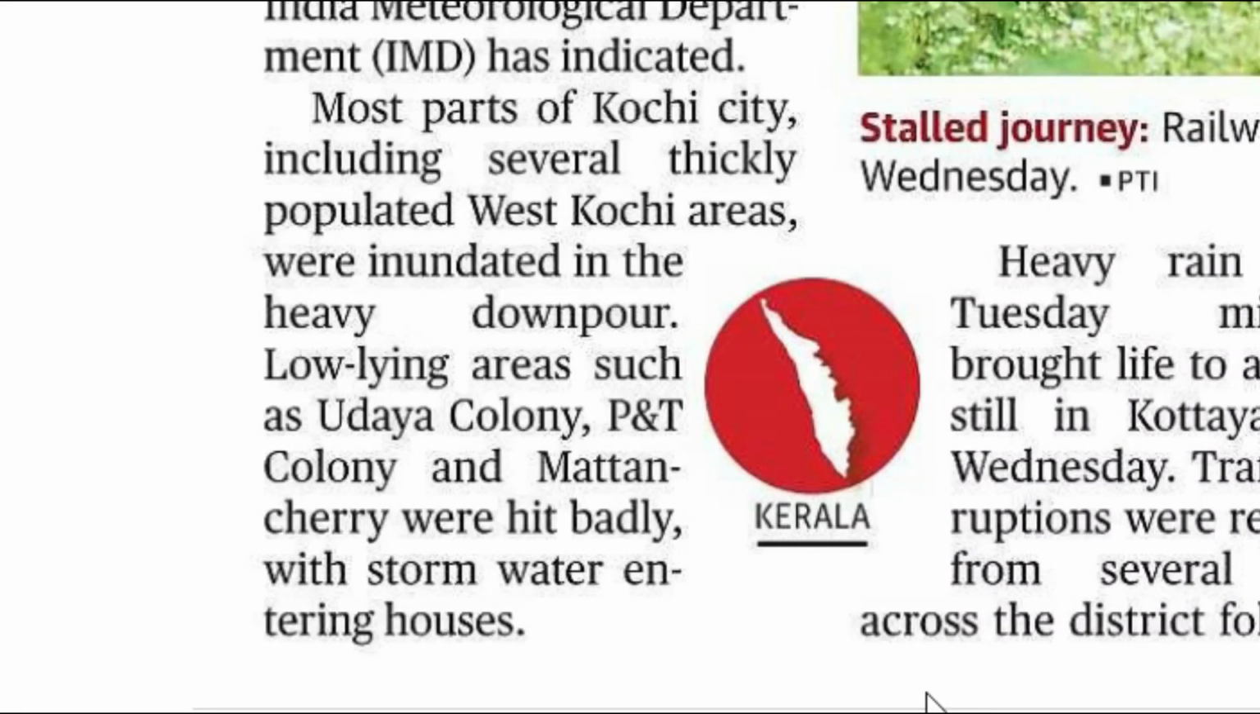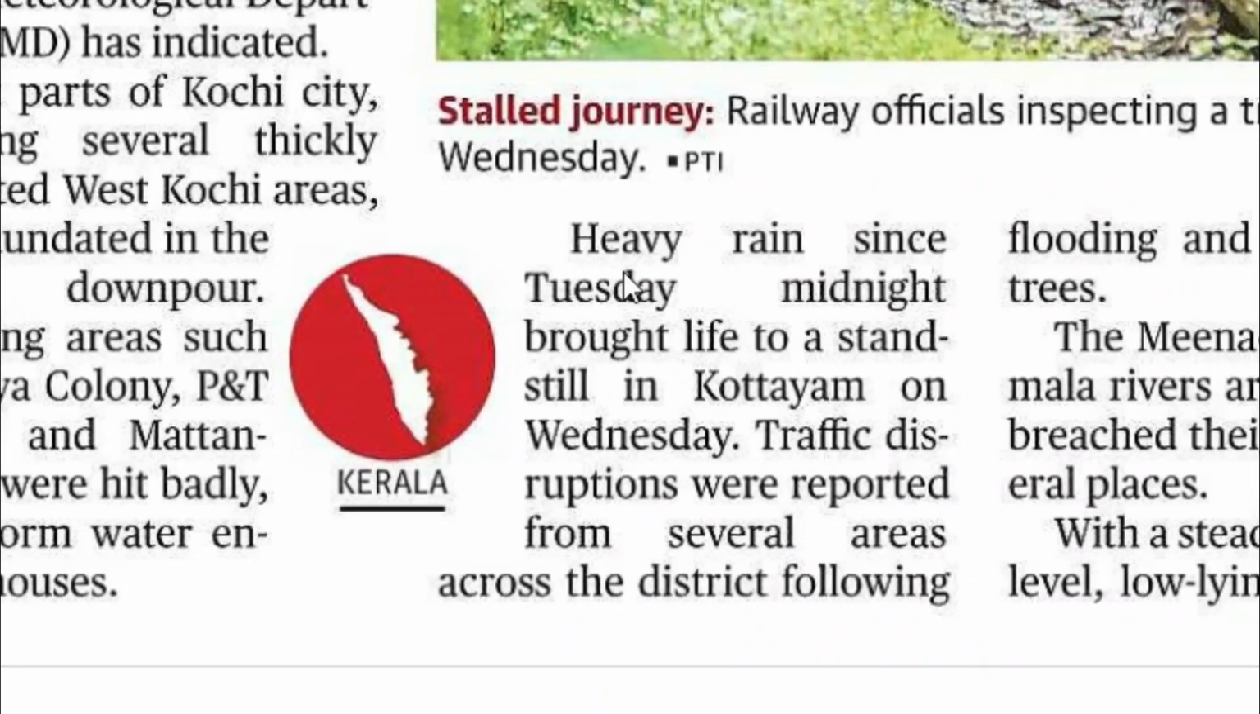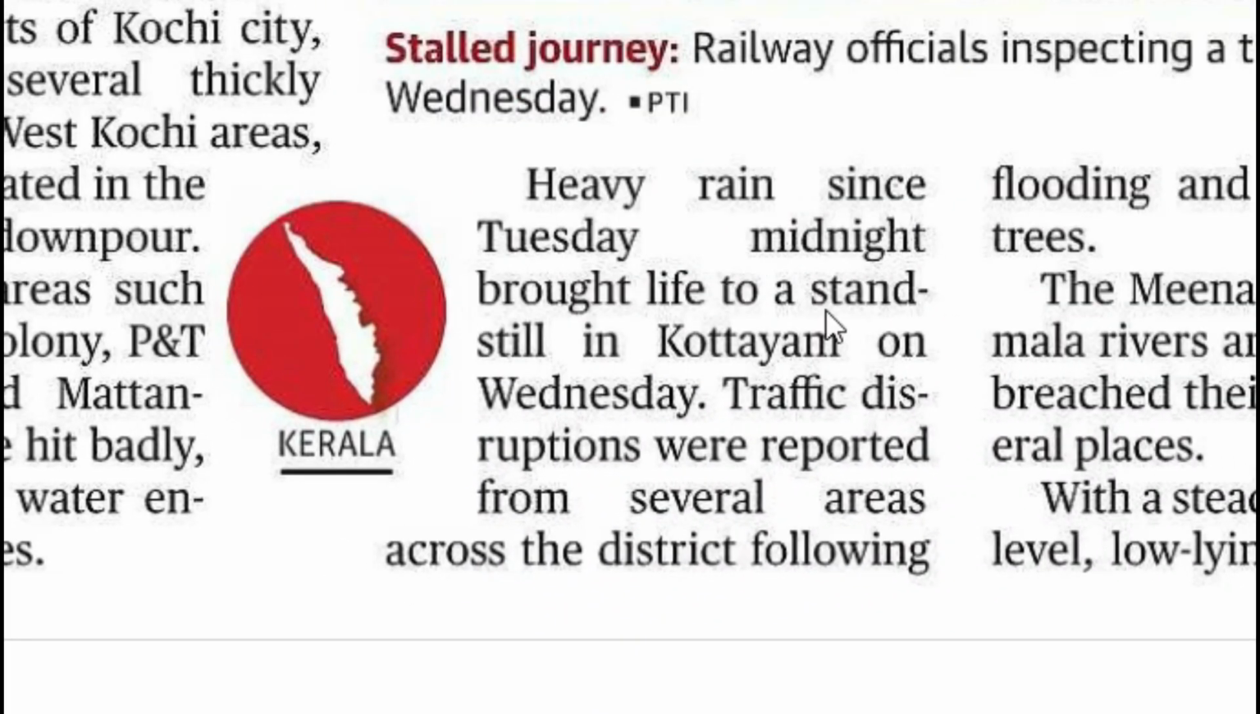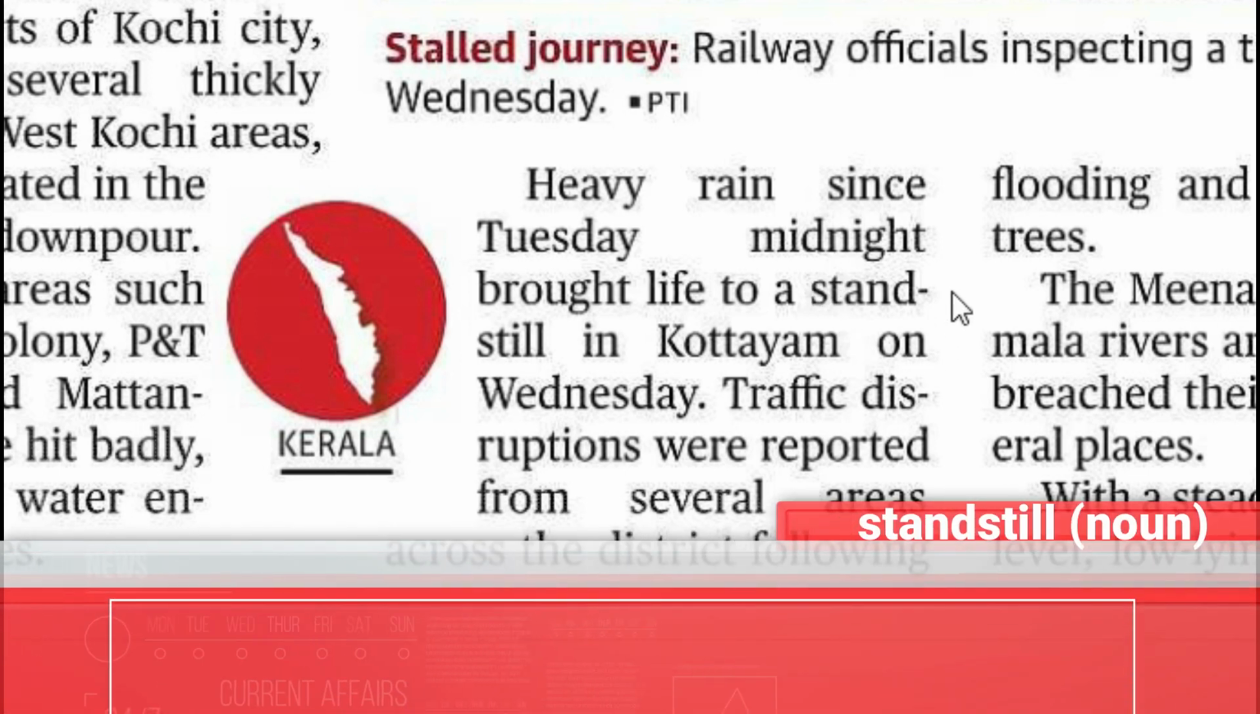Okay, let's look at the next paragraph here. Heavy rain since Tuesday midnight brought life to a standstill in Kottayam on Wednesday. Traffic disruptions were reported from several areas across the district following the flooding and uprooting of trees. Now, heavy rain brought life to a standstill. Let's understand the word standstill here.